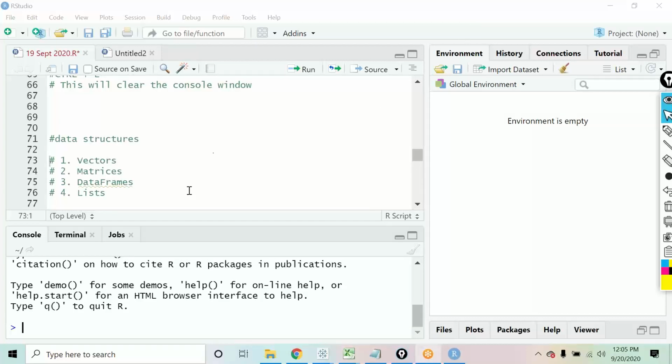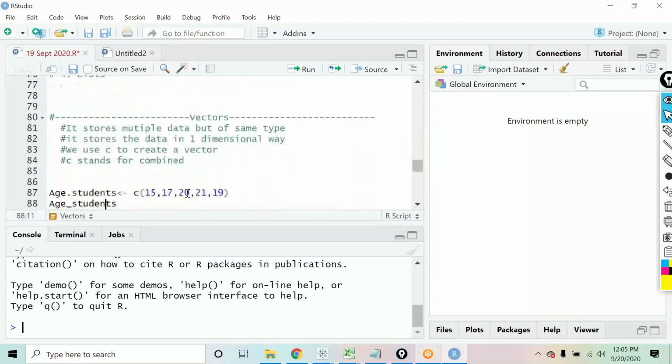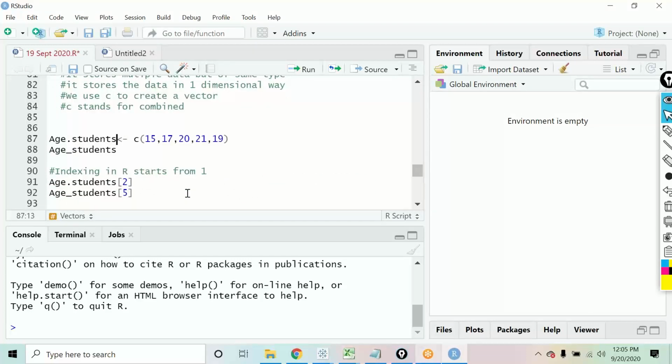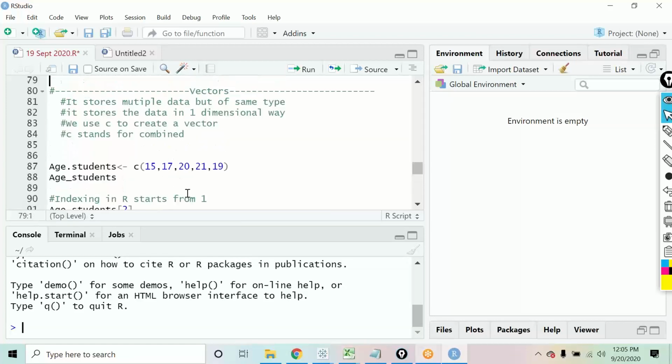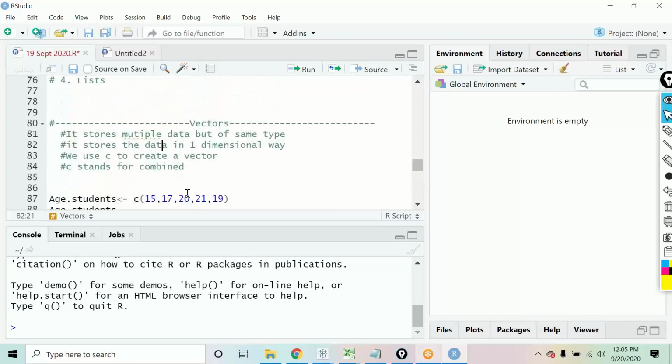Now, we created a vector yesterday as well. We created a vector by the name of age.students, where we defined a vector which has all numerical data. Similarly, we studied indexing in the vectors that we have. From which number does the indexing start in vectors? One, right? So it starts from 1.